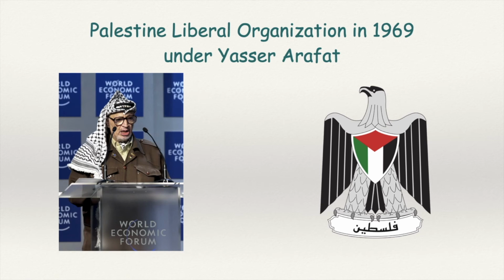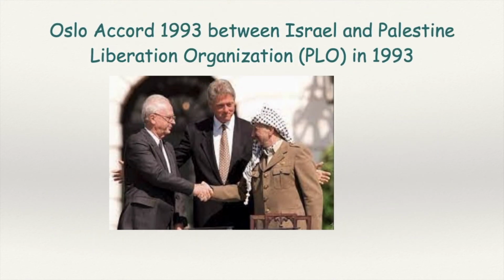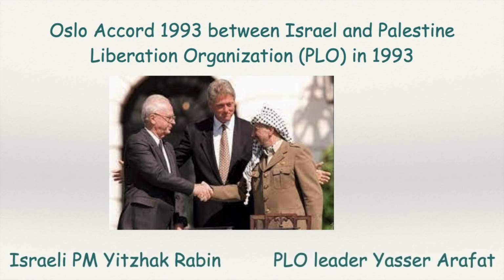After 1980, Yasser Arafat adopted the peaceful way to establish Palestine. The first important step in this direction was made in 1993 in the form of the Oslo Accord, which was signed between Israeli Prime Minister Yitzhak Rabin and Palestine Liberation Organization's leader Yasser Arafat.